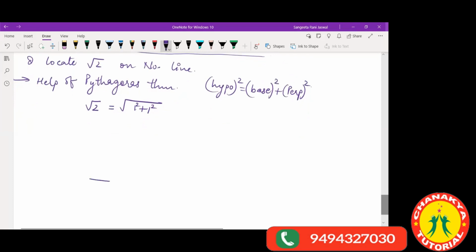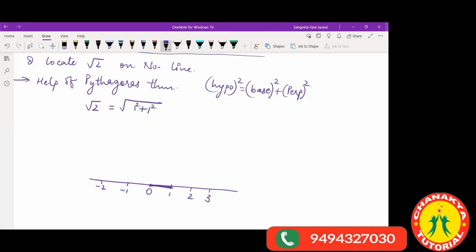Now let's start the plotting part. First of all, on the number line we take our origin, 0. We always start with 0. Now I just take numbers here: 1, 2, 3. On this side also we take a couple of numbers: -1, -2. Okay, now we take 1 unit here. From 0 to 1, I have taken as 1 unit, or say 1 centimeter. All right.